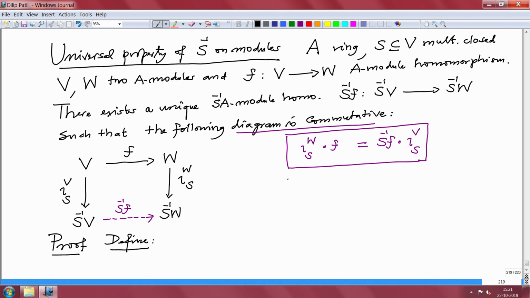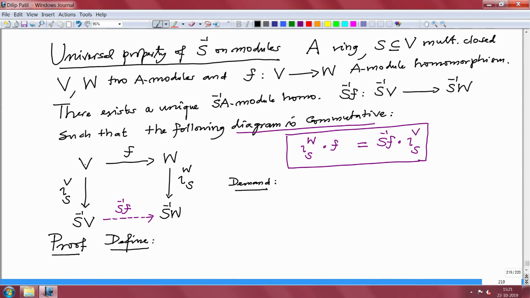So, let me analyze where V should go. V goes to W, so the demand is what? I will write the demand here.